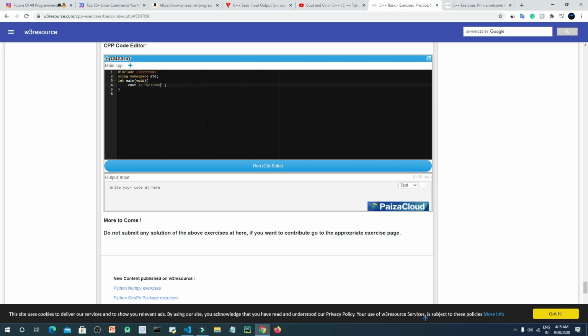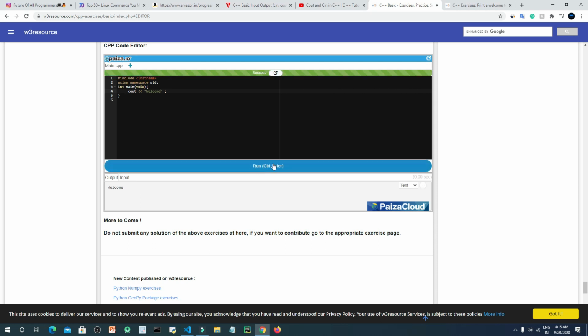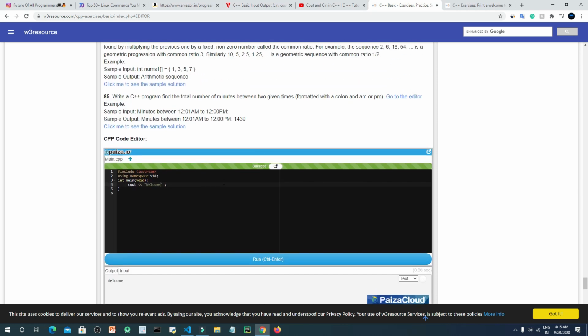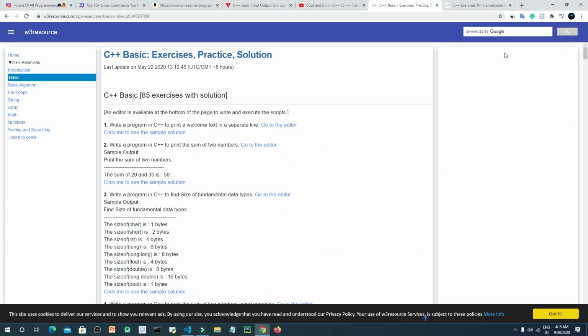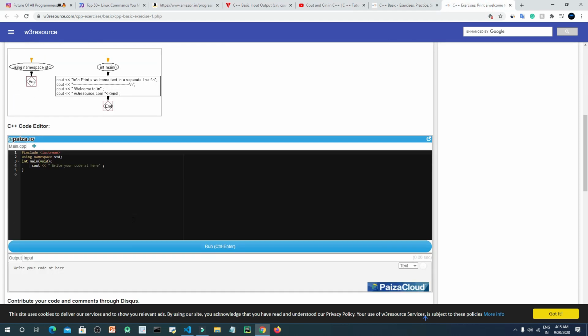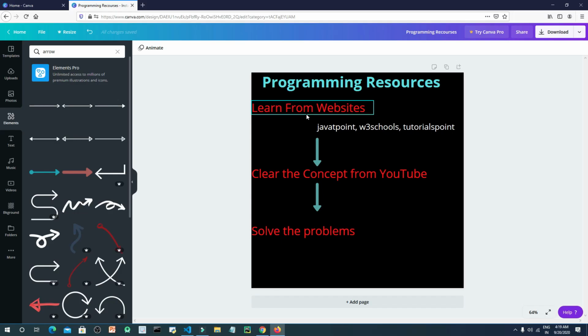We just need to write the code here and click on run. And it says success. It means we are right. And if you are facing any problem, like if you don't know the answer, you can click on me to see the solution here, and it will forward you here, and here you will find the solution and the explanation also.